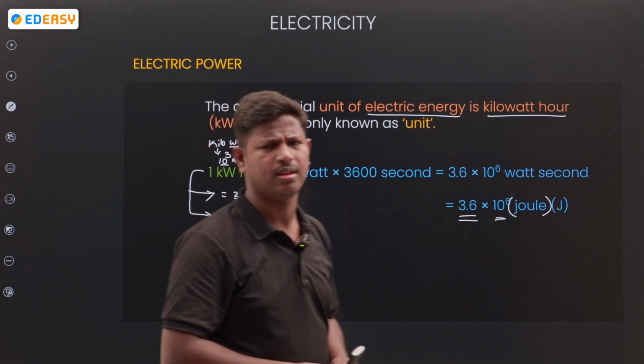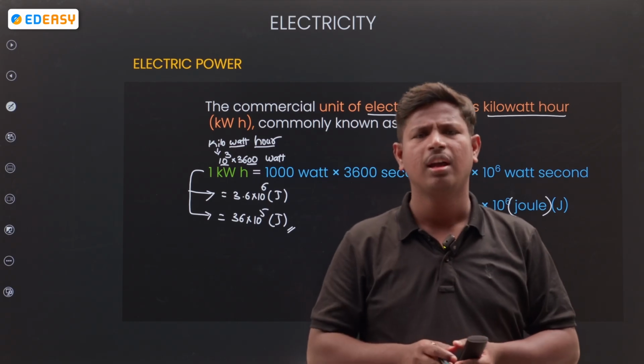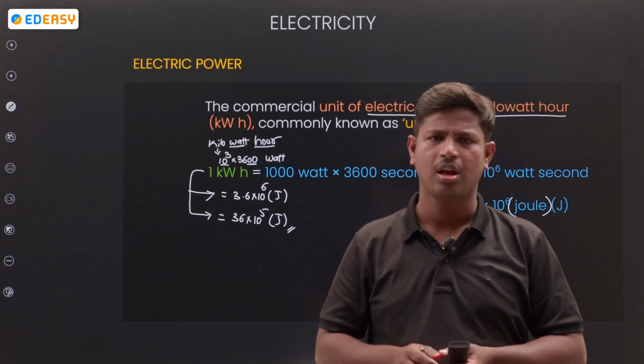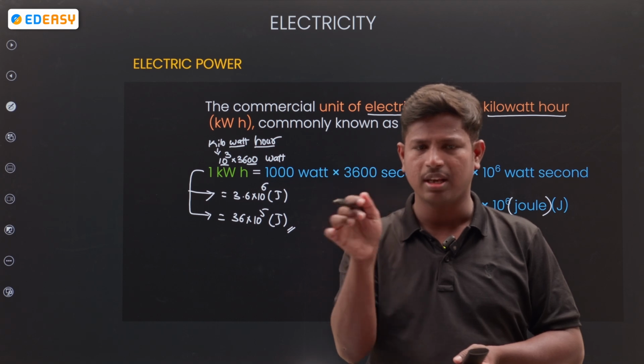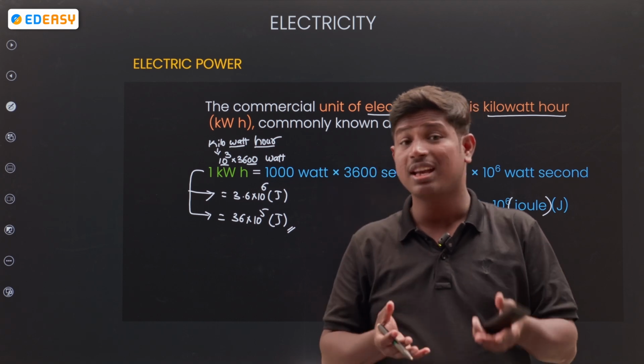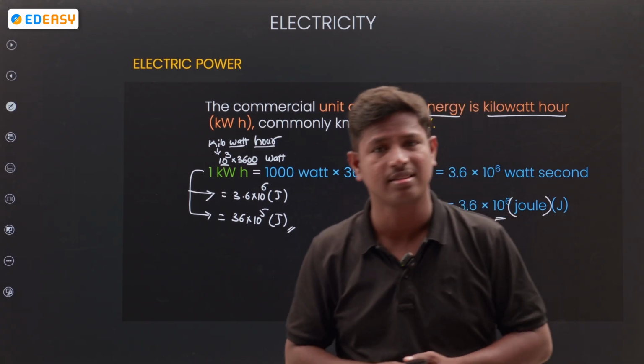Anything you can take. What is the kWh? It's a common unit of electrical energy. Kilowatt hour: kilo is 10 power 3, and hour has 3600 seconds.